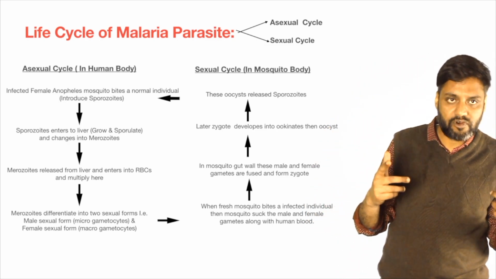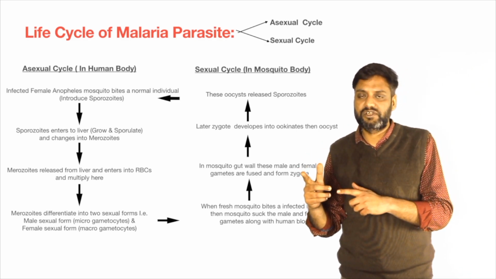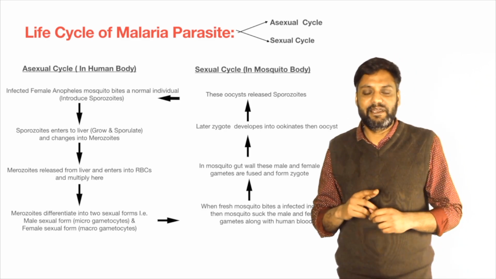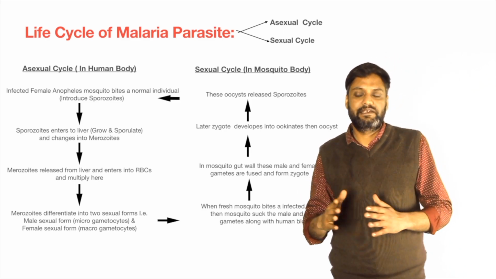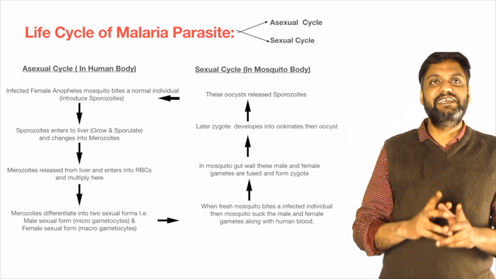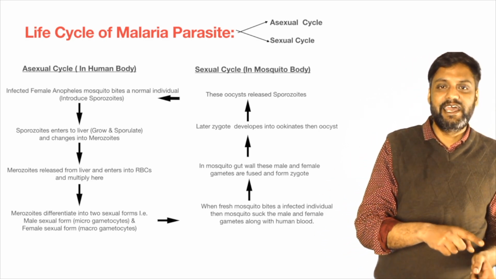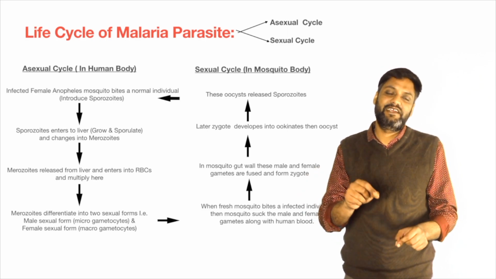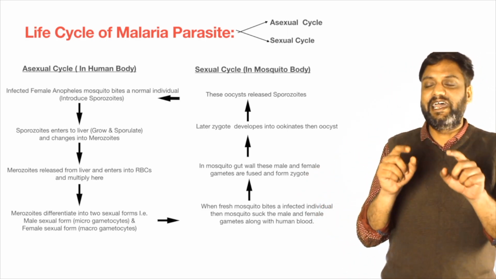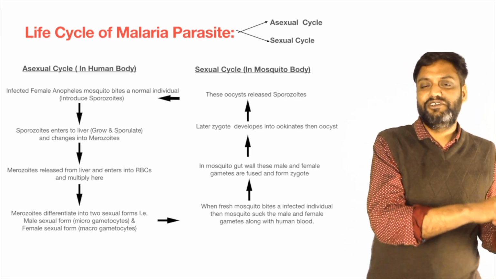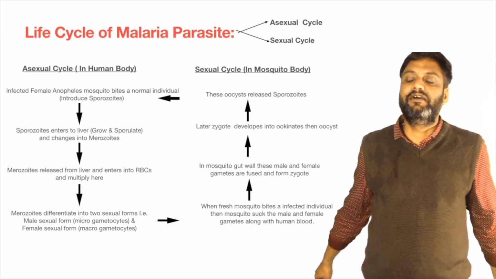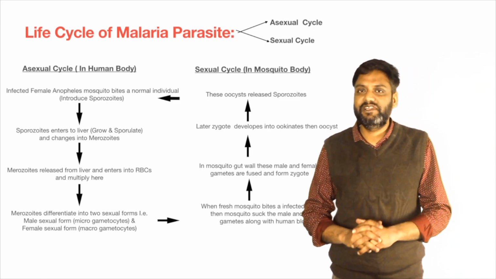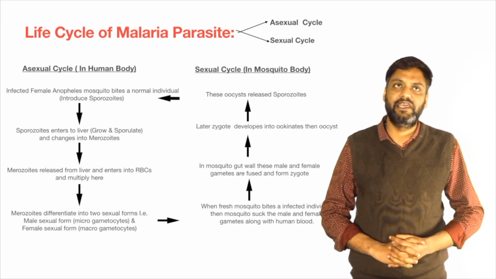These sexual forms fuse in the mosquito gut wall and form a single zygote. The zygote grows and develops into ookinetes. These turn into oocysts, and after maturation the oocysts release sporozoites, which are further introduced into another healthy human being's blood. So this is all about the life cycle of malaria.